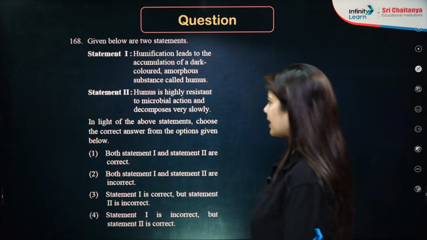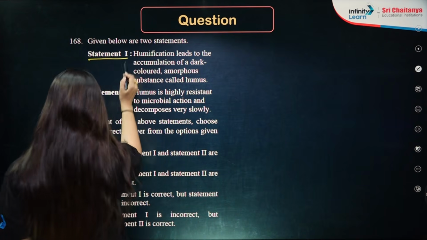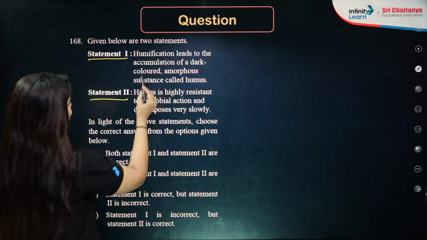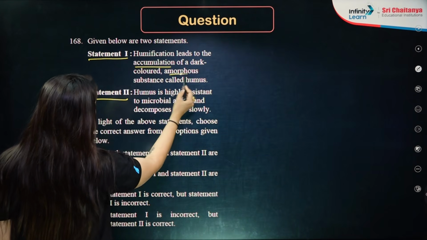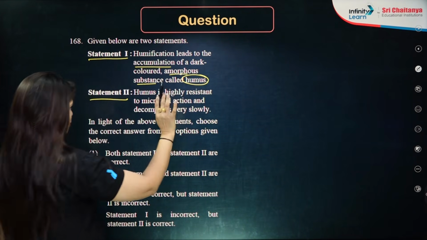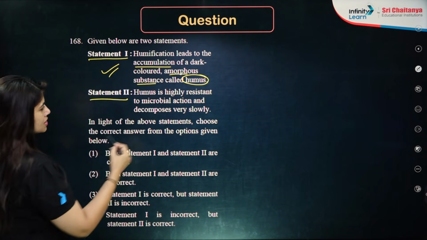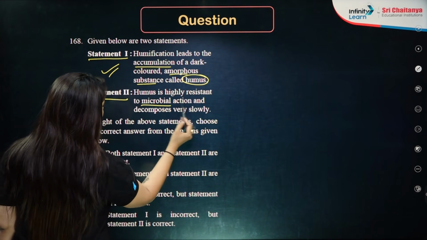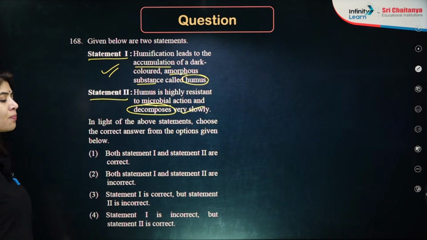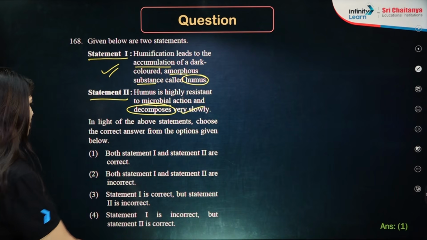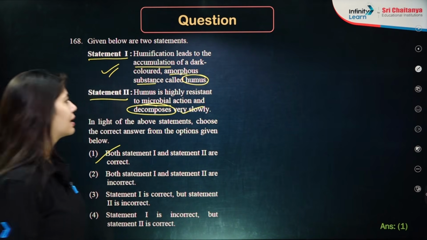Next question, we again have two statements, statement 1 and 2. Number 1 says humidification leads to the accumulation of a dark color amorphous substance called humus. Yes, perfectly correct statement. Humus is highly resistant to microbial action and decomposes very slowly. Both of them are correct statements. So answer is both the statements 1 and 2 are correct.